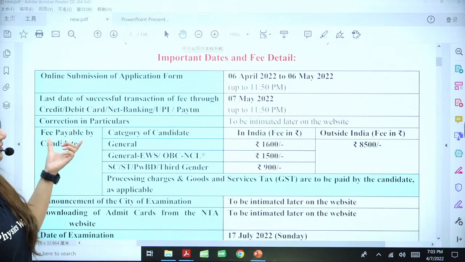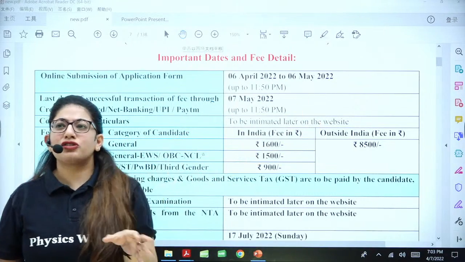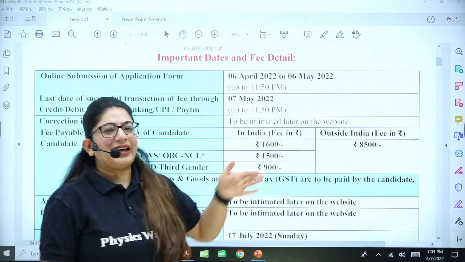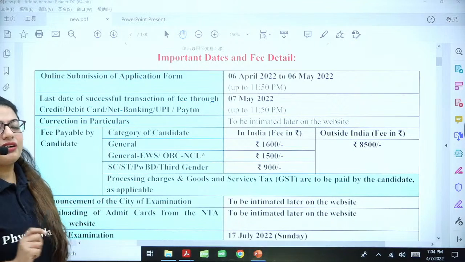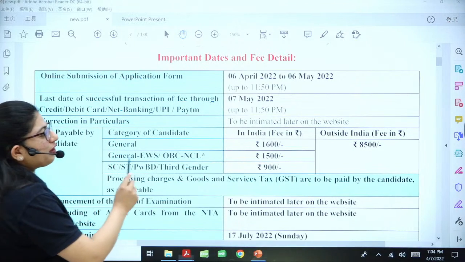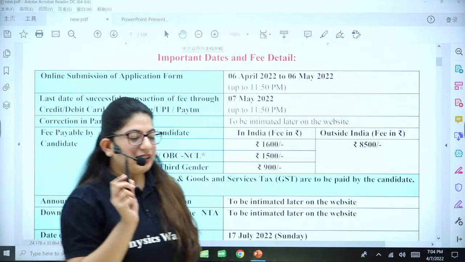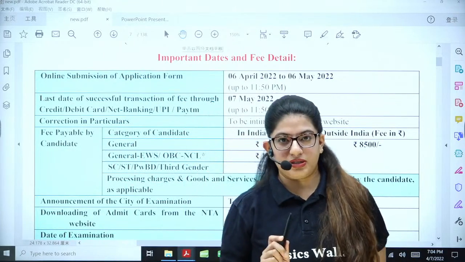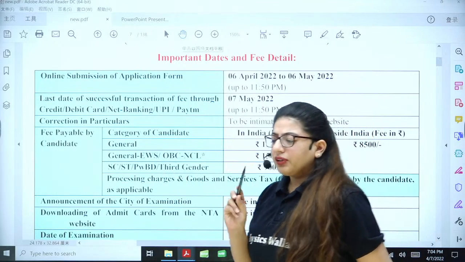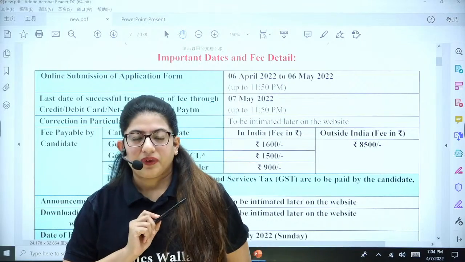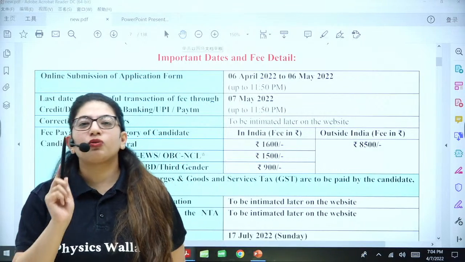Okay, then next is the fees of the examination. If you are an outsider, an international student, what is your fee? 8,500 INR, rupees, fine. But if you fall under the category of general and you are an Indian, your fee will be 1,600. But if you are general with EWS, what is EWS? EWS is a category of economically weaker sections. Now, who can get this EWS certificate? If you fall into the category of EWS, what is the criteria? Your father's income should be less than 8 lakh rupees per annum.